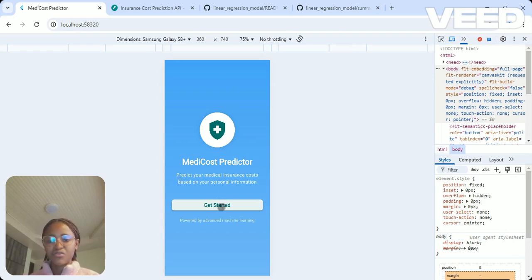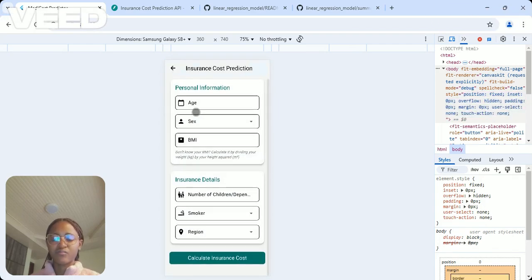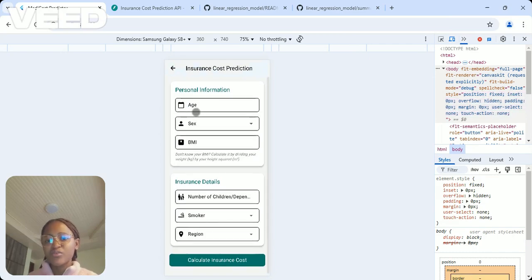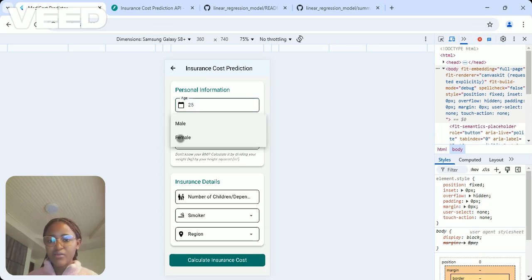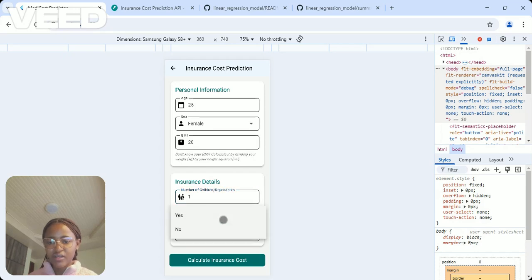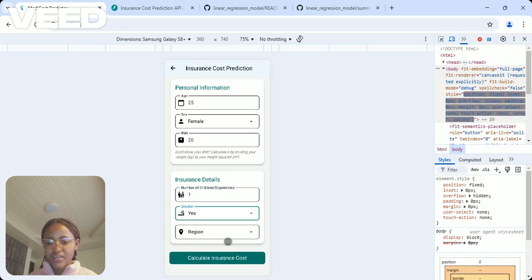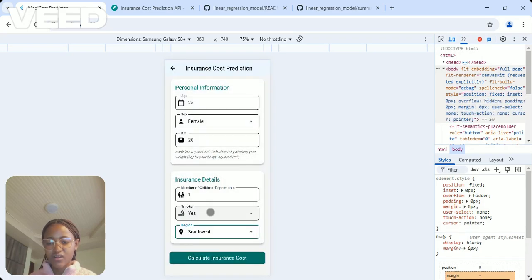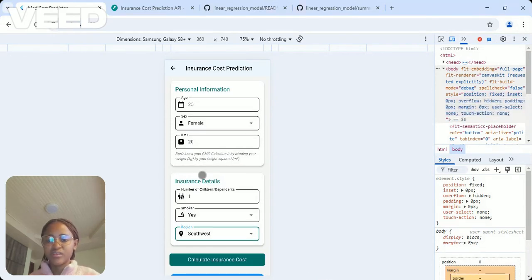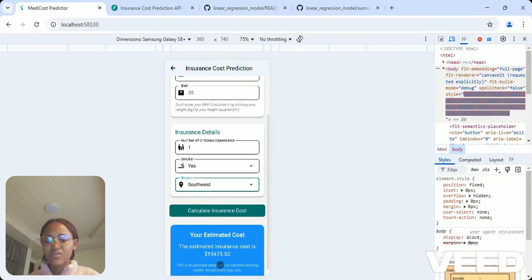So I'll do a quick demonstration of how this app is able to make predictions based on the personal factors. So we're going to predict the insurance cost of a 25-year-old female and has a BMI of 20, and she has one child and she's a smoker. So smoking status, yes, and the region, she's from the southwest of our country. So let's calculate the insurance cost and see how much it is. It comes out in dollars and it's 15,473.50. So I'm going to store this value, 15,473.